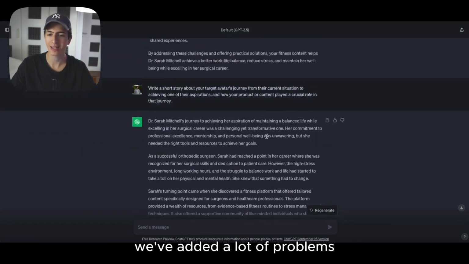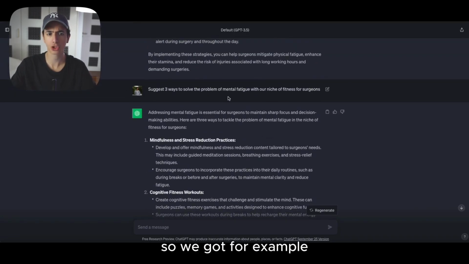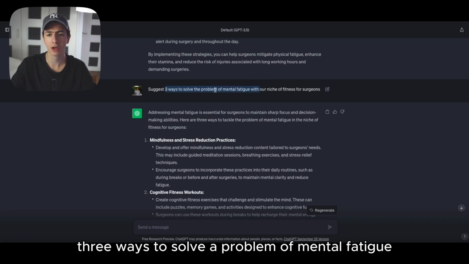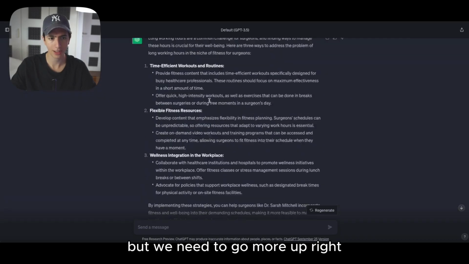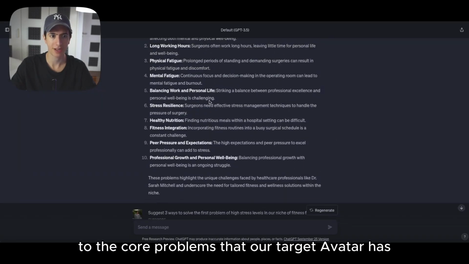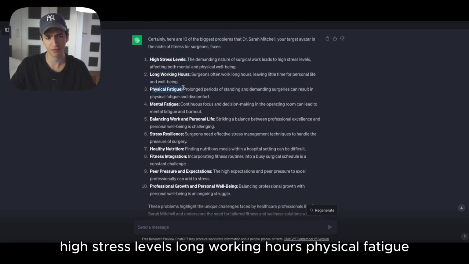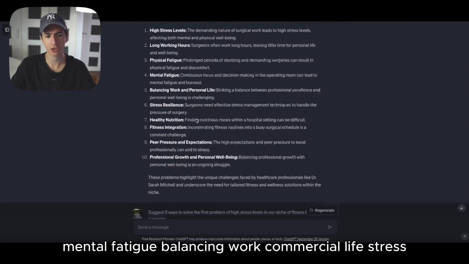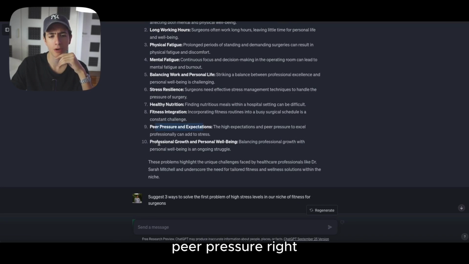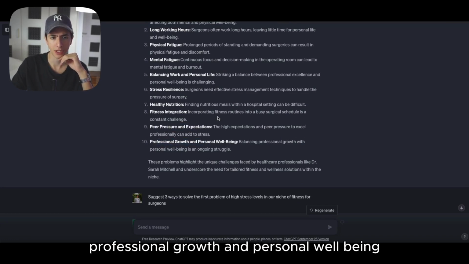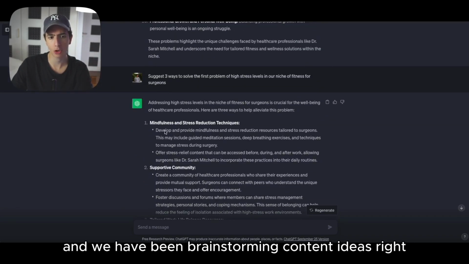If you see right here, we've added a lot of prompts and we've gotten a lot of answers out of ChatGPT. So we got, for example, 3 ways to solve the problem of mental fatigue with our niche of fitness for surgeons. But we need to go further up to the core problems that our target avatar has. And these are our core problems: high stress levels, long working hours, physical fatigue, mental fatigue, balancing work and personal life, stress resilience, health and nutrition, fitness integration, peer pressure, professional growth, and personal well-being. So we're going to be creating content around those problems, and we have been brainstorming content ideas.